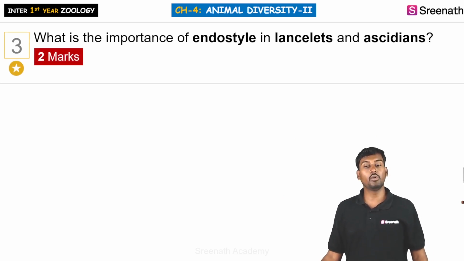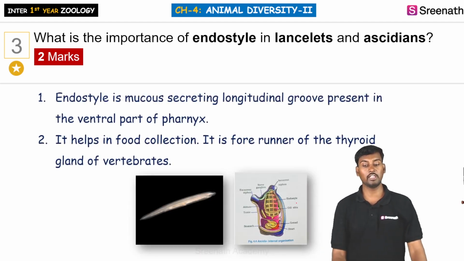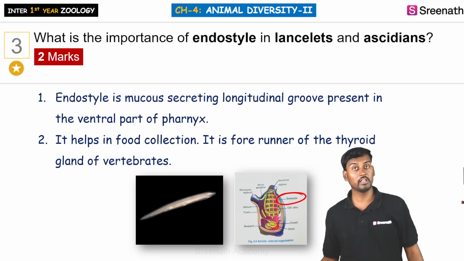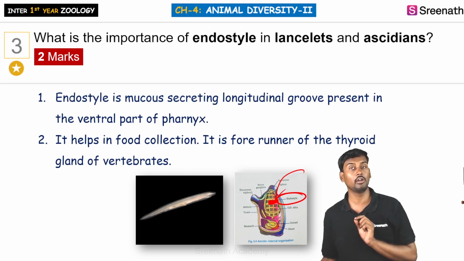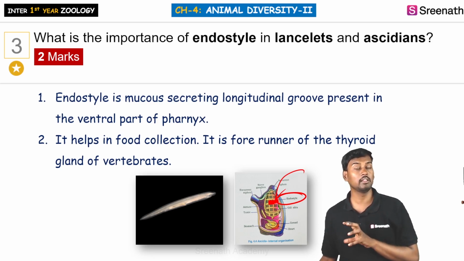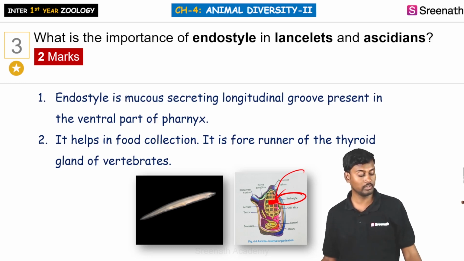So next, what is the importance of endostyle in lancelets and ascidians? Endostyle is generally a mucus secreting longitudinal groove present within the ventral part of the pharynx. They are involved in collecting the food, and they are also the thyroid gland equivalent of the vertebrates. So endostyle is a mucus secreting longitudinal groove which is involved in the collection of food and in the digestion process. It is present in the ventral part of the pharynx.